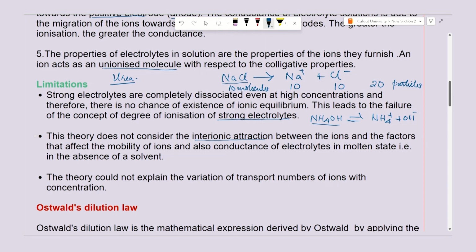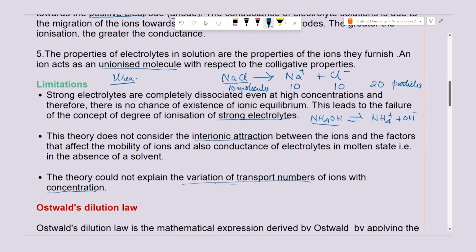Arrhenius theory does not consider the inter-ionic attraction between the ions. So, that is another limitation, and it also could not explain the variation of transport numbers with concentration. So, these are the limitations of Arrhenius theory.